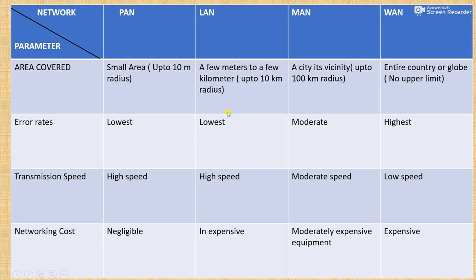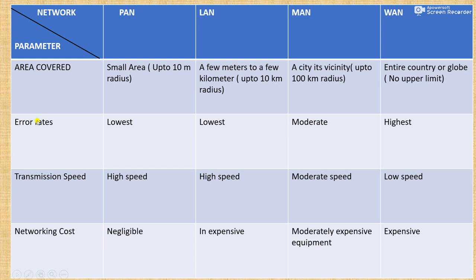So in LAN, the range is up to 10 kilometers. Okay, LAN we have discussed about the office building and all. And after that we have discussed the MAN, that is in a city, so its range is 100 kilometers. And for WAN, there is no upper limit, it covers an entire country. Okay, for this wide area network.